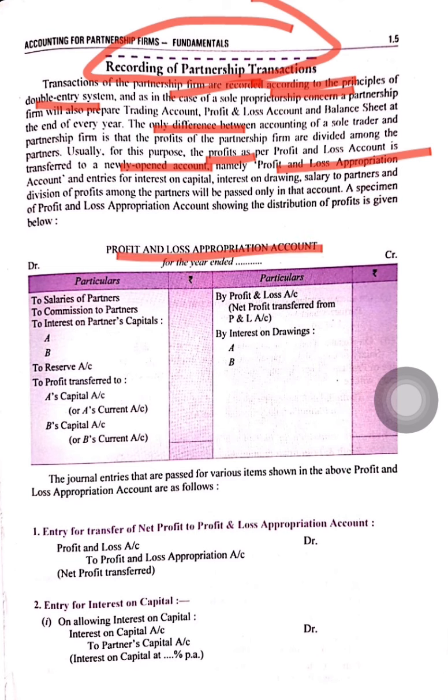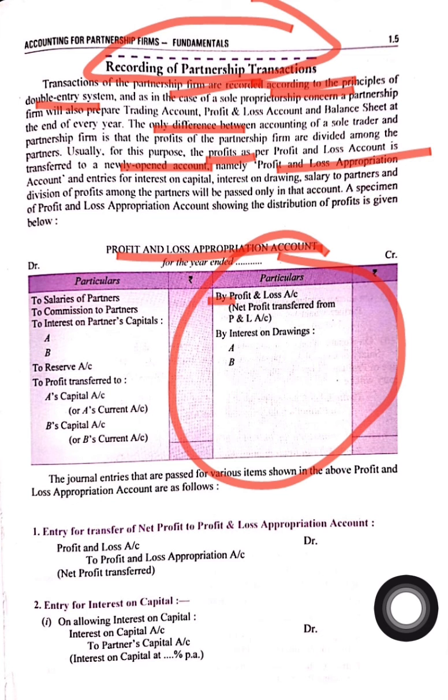So here is the profit and loss appropriation account. On the credit side, we will transfer the net profit from the profit and loss account. If there is a net loss, it will be transferred here on the debit side.